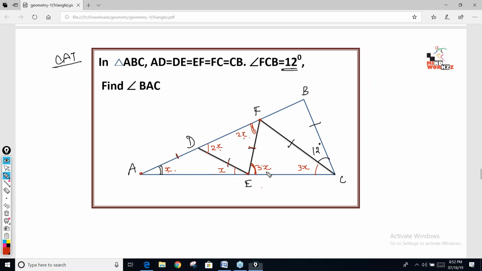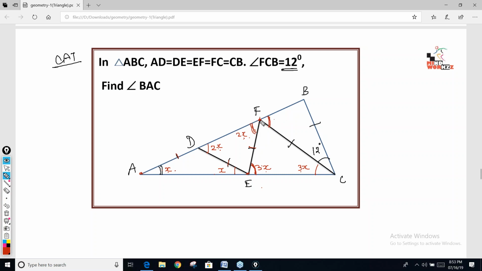Now again, if this is 3x, this is 3x, I cannot say this angle will be 6x. Again, if this side would have been extended, then this complete angle would have been 6x. So now tell me, this angle is how much? Which side has been extended? Very good. This side AF has been extended.